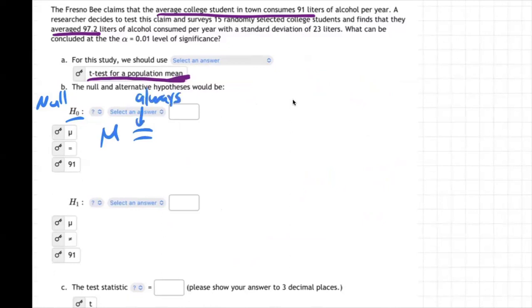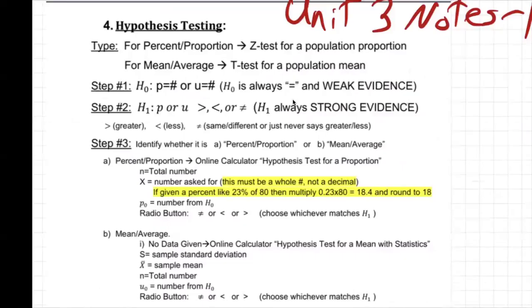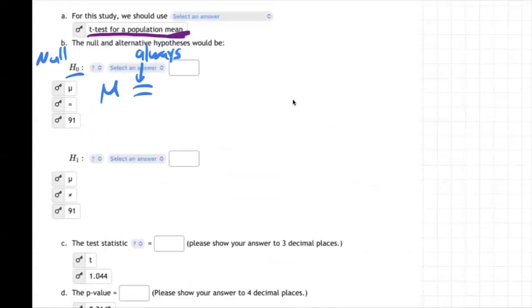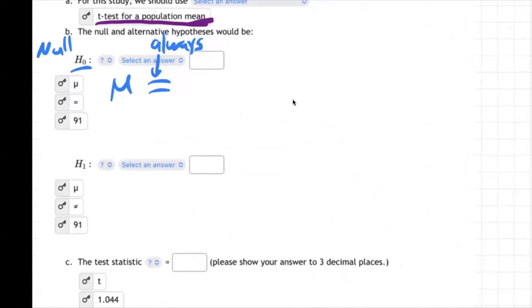Always equal. Now let's come down to the next one, H1. And what does it say about that? H1 is again P or mu. We're going to go with mu because it's average, and it is greater, less, or not equal. So that's going to be mu is greater, less, or not equal.